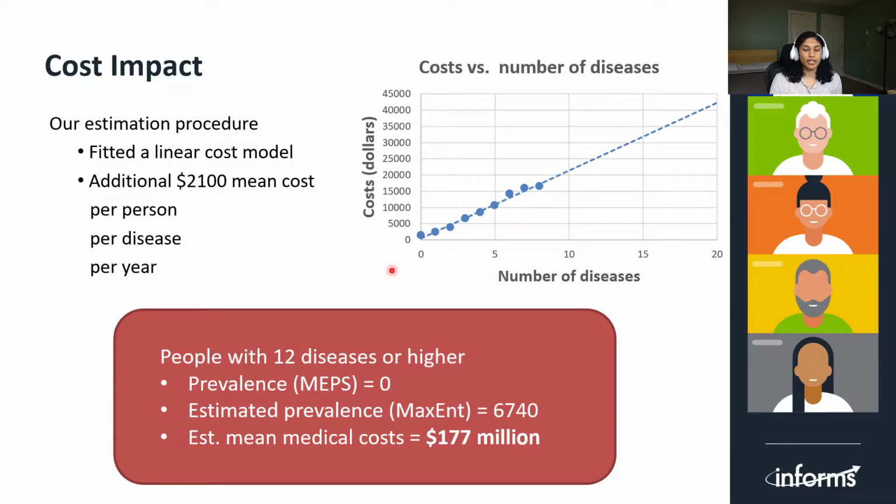The differences between the empirical and the estimated prevalence leads us to the following key conclusions. We find that people with 12 or more diseases in the US population do not appear in the empirical distribution at all, whereas MaxEnt estimates 6,740 such individuals for whom the estimated mean medical costs are $177 million, with the possibility of it being much higher. We should perhaps target this population for interventions.